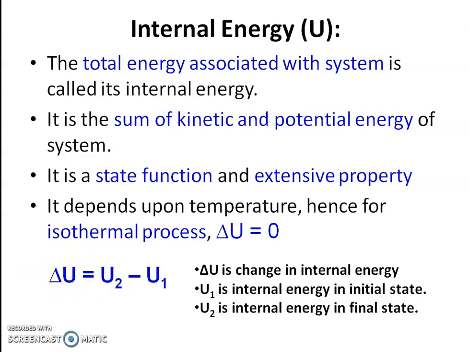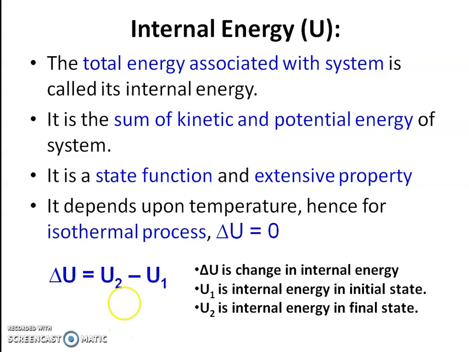Now two important sign conventions are there. A minus delta U means internal energy or energy evolved out of the system, and plus delta U indicates that internal energy or energy is absorbed by the system. The unit of internal energy is joules or ergs, and you know 1 joule is equal to 10 raised to 7 ergs.